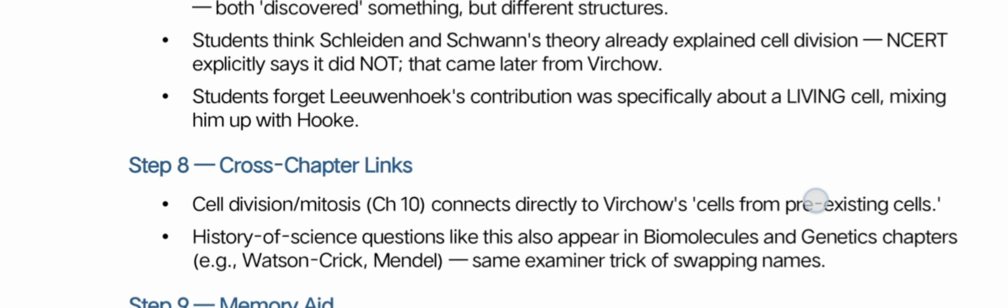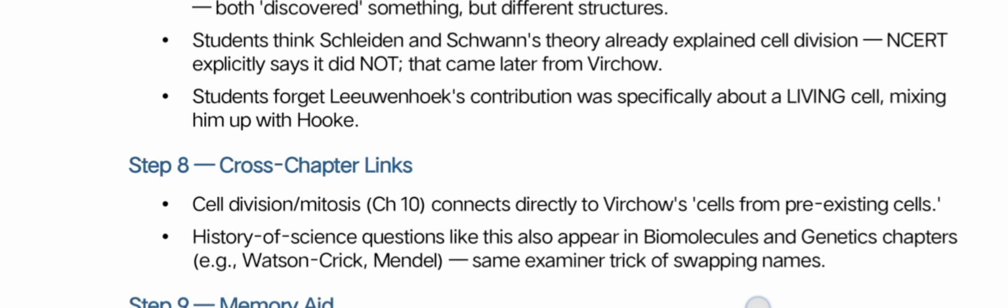Common student mistakes: students confuse who discovered the dead cell with Brown, who discovered the nucleus. Both discovered something, but different structures. Robert Hooke discovered the dead cell; Robert Brown discovered the nucleus. Remember that. Students think Schleiden and Schwann's theory already explained cell division.